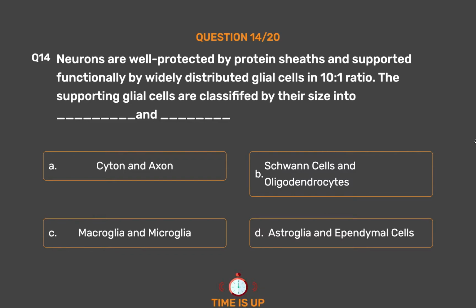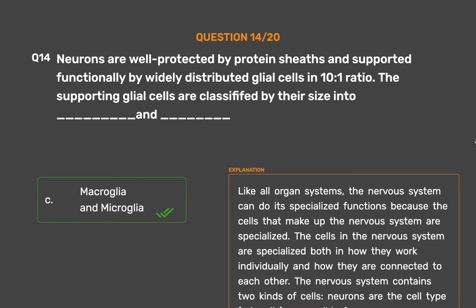The correct answer is option C, macroglia and microglia. Like all organ systems, the nervous system can do its specialized functions because the cells that make up the nervous system are specialized. The cells in the nervous system are specialized both in how they work individually and how they are connected to each other.